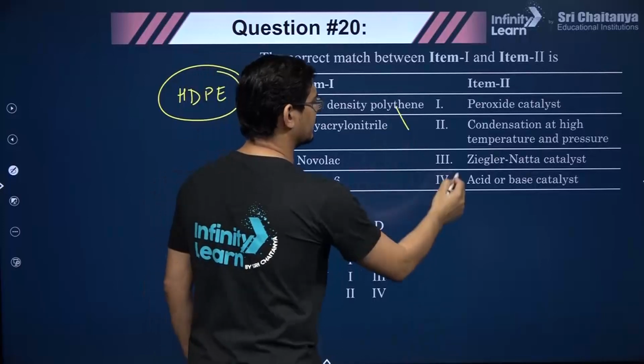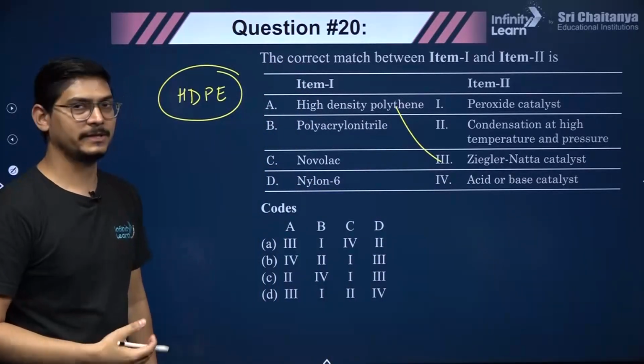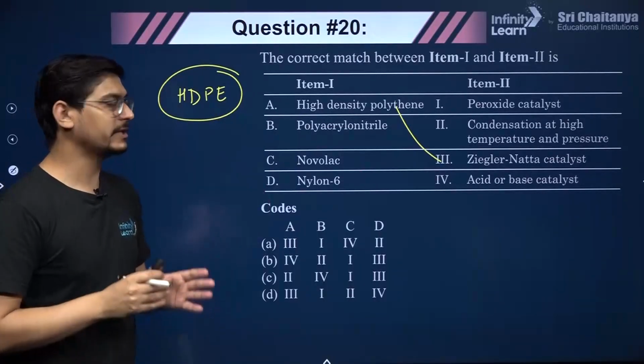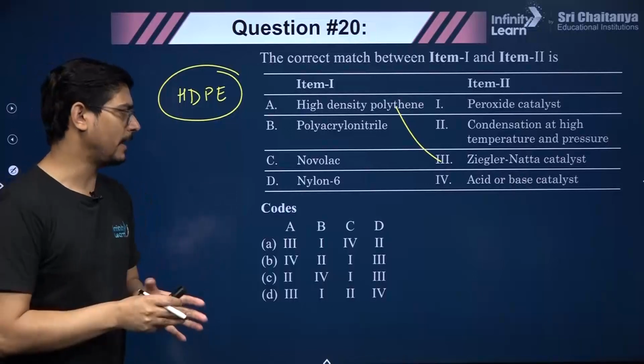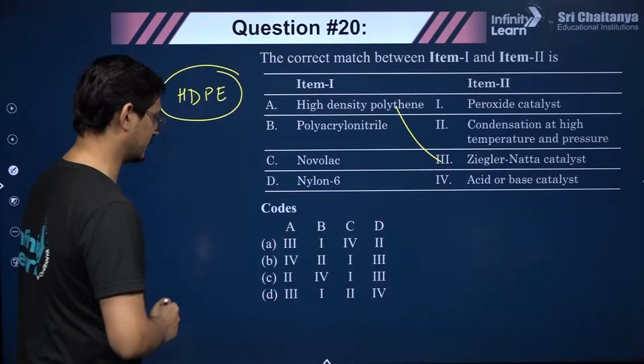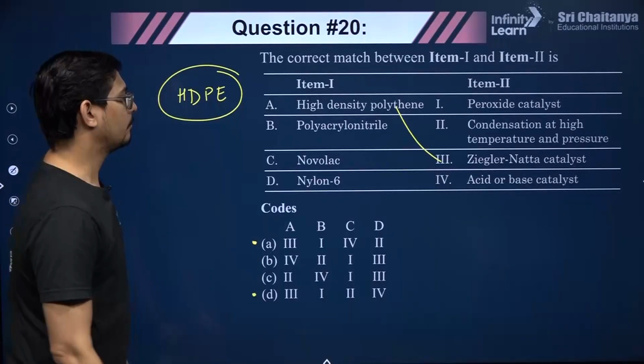So yes, Ziegler-Natta catalyst, that is the catalyst we use, triethyl aluminum and TiCl4. So please go through this. It's a very important polymer, a straight chain polymer, very closely packed. Okay, high density polythene matches with third, Ziegler-Natta catalyst. A matches with third. So either option A or D.